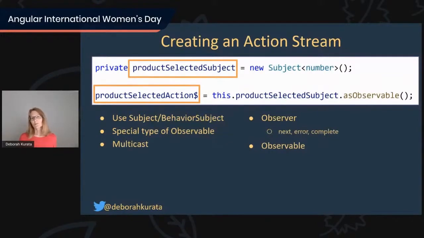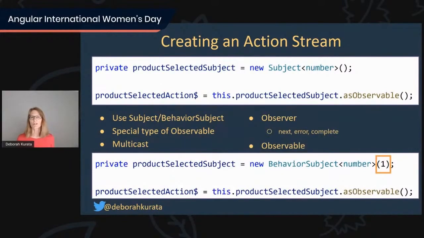Okay, what is the difference then between a subject and a behavior subject? Well, a subject just emits. The user clicked, the user clicked, the user clicked. A behavior subject, on the other hand, retains the last value. So why is that important? Well, if you have any subscribers coming late to the game, with a subject, they will only get the next emitted value. With a behavior subject, they will get the last emitted value and then each next emitted value. Where that's important, we'll see in a few moments.